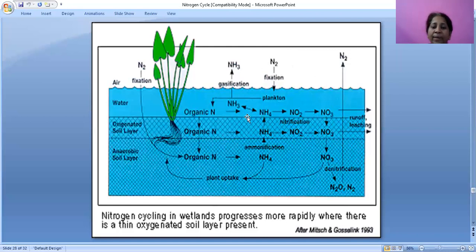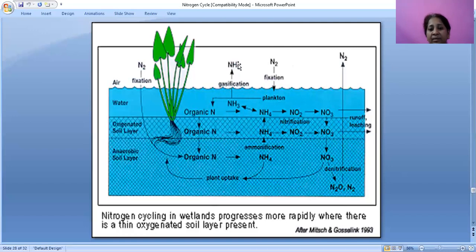Coming to ammonia, ammonia will form ammonium, and ammonium will form ammonia. This will be used as organic nitrogen, and organic N means organic nitrogen. These planktons will be fixing this.